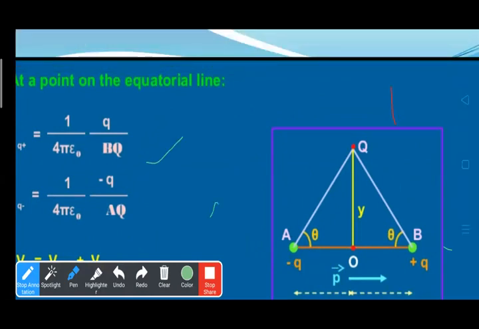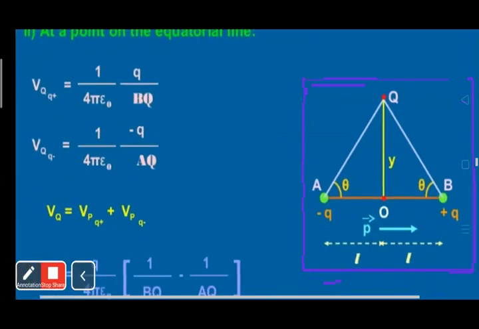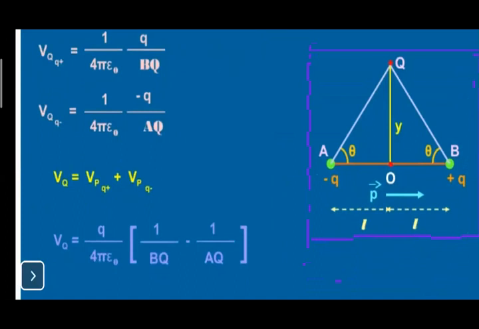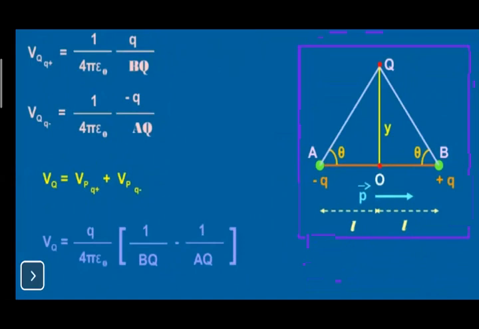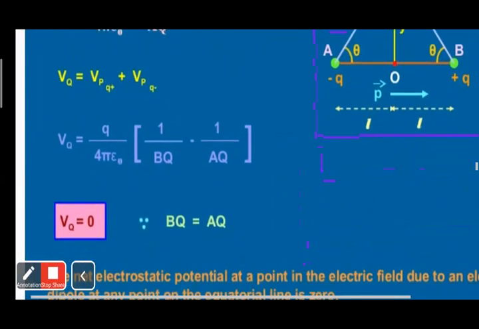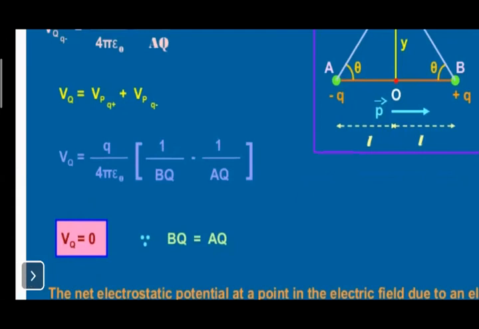Now the net potential at point Q is VQ equals the potential due to plus Q plus the potential due to minus Q. Putting in the values, and since from the figure AQ equals BQ, the potential at point Q due to these two charges will be 0.